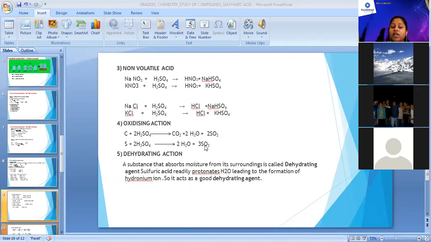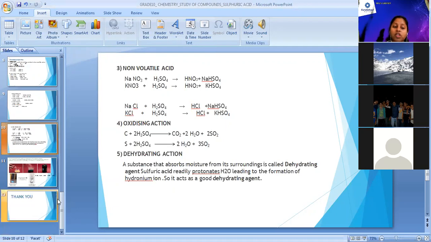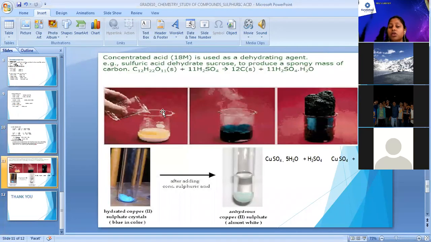Now, for dehydrating agent, again in your book they have given many different reactions, but we are going to study only 2 important reactions from which you will get observation based questions. Very important part, very important reactions. First we are going to perform the reaction with sucrose, C12H22O11. When it reacts with concentrated sulfuric acid, it produces carbon with formation of H2SO4 with water particles.